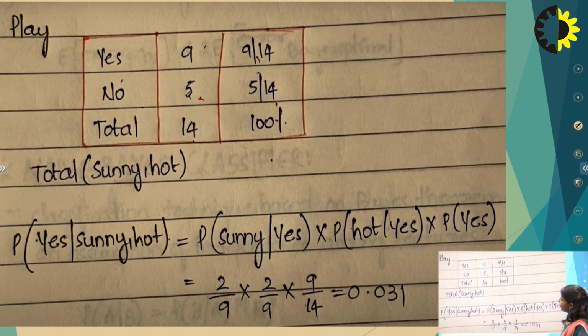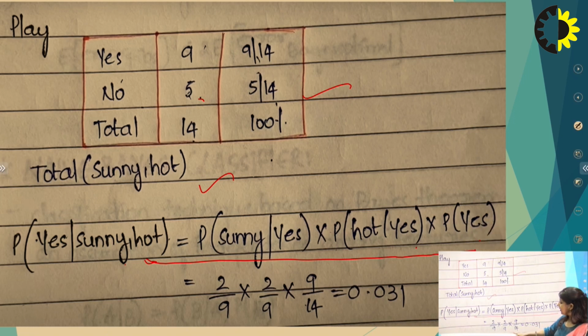So this is the total probability of our data set, and we have to find the probability of Sunny with temperature hot. So we multiply all these probabilities: the weather is sunny and class is positive, into the temperature is hot and class is yes, and the probability of yes.